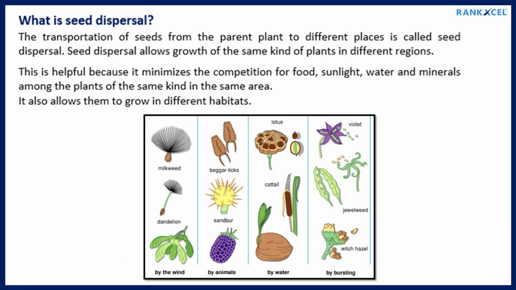What is seed dispersal? The transportation of seeds from the parent plant to different places is called seed dispersal. Seed dispersal allows growth of the same kind of plants in different regions. This is helpful because it minimizes the competition for food, sunlight, water and minerals among the plants of the same kind in the same area. It also allows them to grow in different habitats.